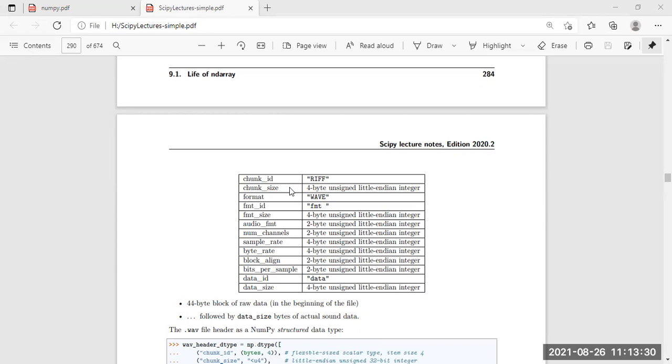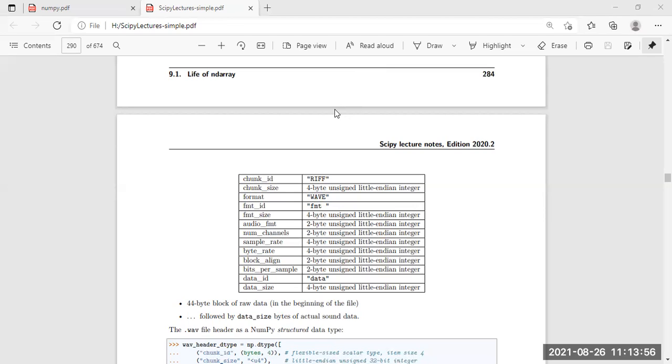That is, the life of an n-dimensional array. It is talking about the chunk ID. The chunk ID is referred to here as RIFF, chunk size, format ID, format size, audio format, number of channels, sample rate, byte rate, block align, bits per sample, data ID, data. So these are the ND array life we can talk about, the chunk array of ND array life.